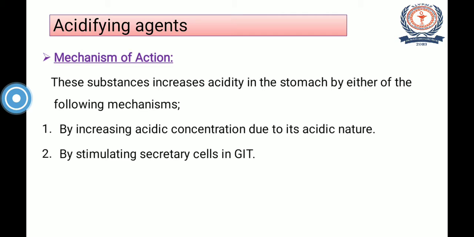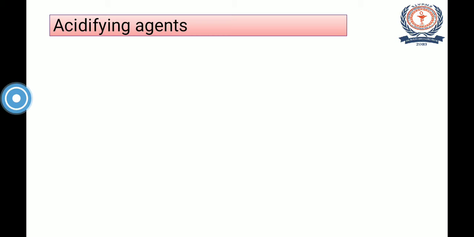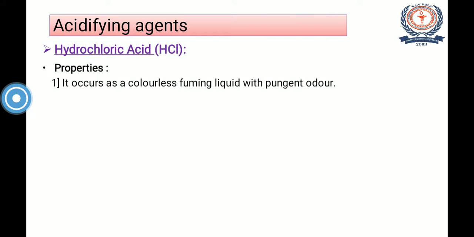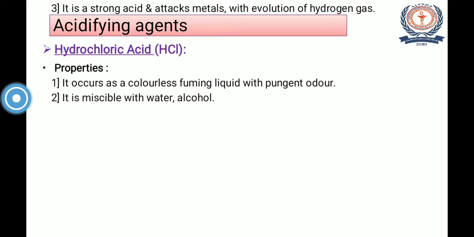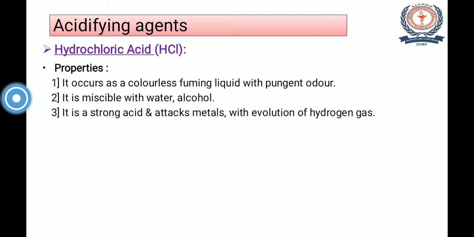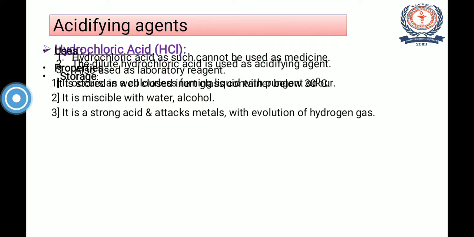Now further we will discuss the actual monograph of the acidifying agent. Only one compound is there, that is hydrochloric acid with the molecular formula HCl. Then we'll discuss the physical properties. As we all know, hydrochloric acid occurs as a colorless fuming liquid with a pungent odor. It is miscible with water and alcohol. It is a strong acid and that's why it may attack metals with evolution of hydrogen gas.